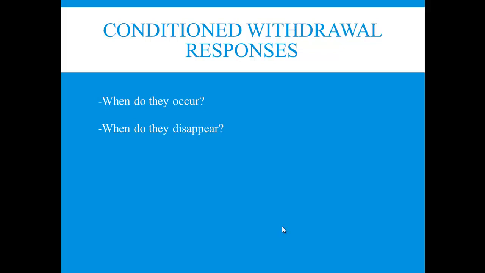Okay, so when do they disappear? Withdrawal symptoms are going to disappear when the individual can be in the presence of the stimulus, but not partake of the drug.